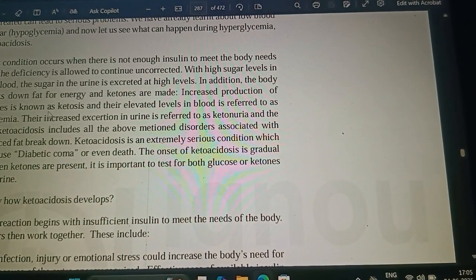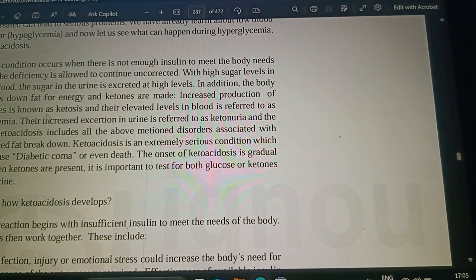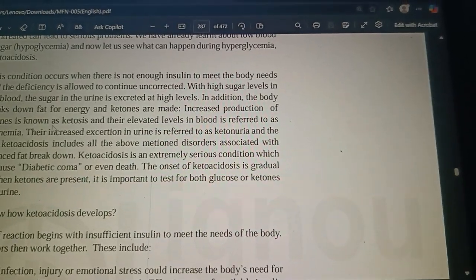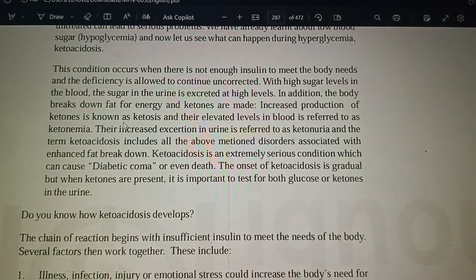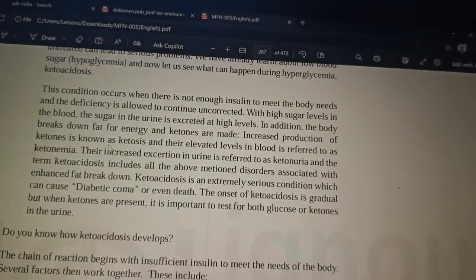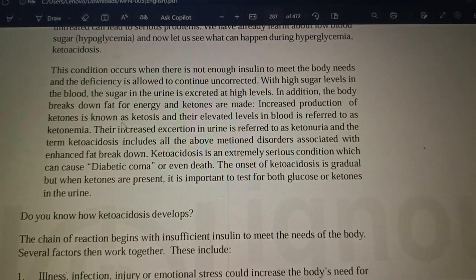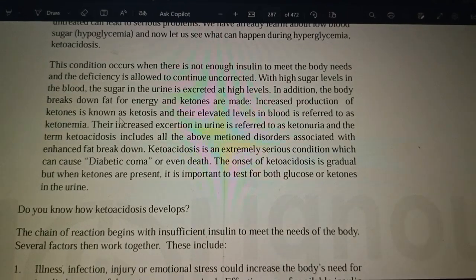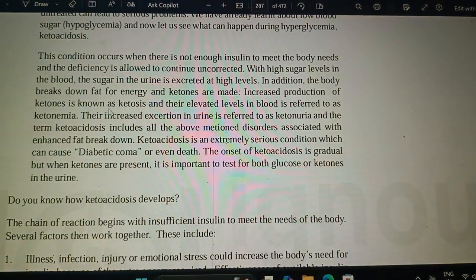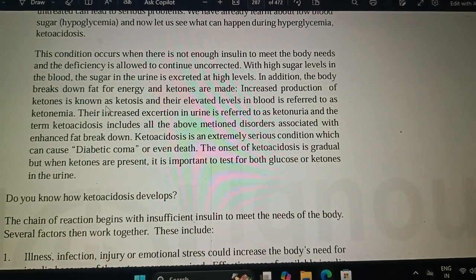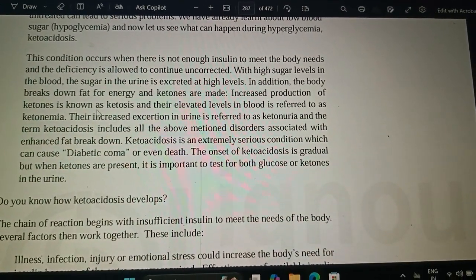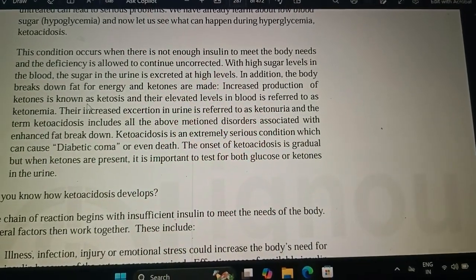So it encourages the cell to take up energy from different sources. Then proteins and fats come into action. First, fat undergoes breakdown for energy production, and ketones are formed.